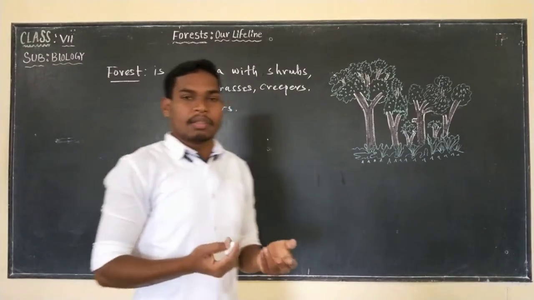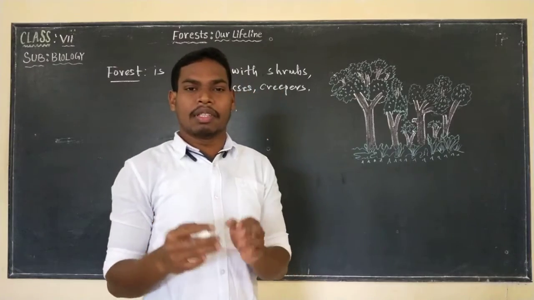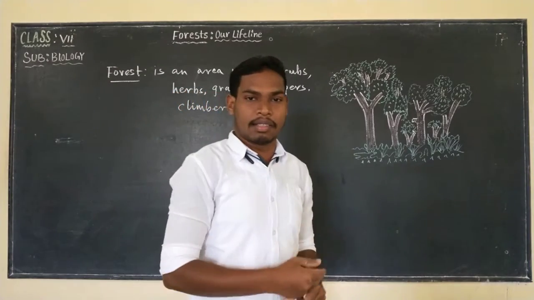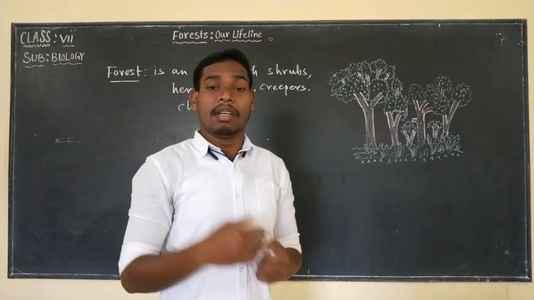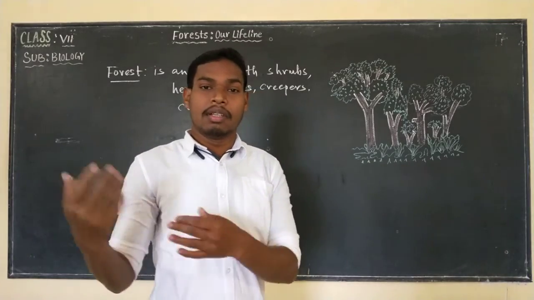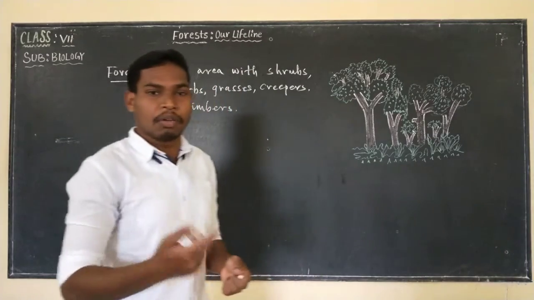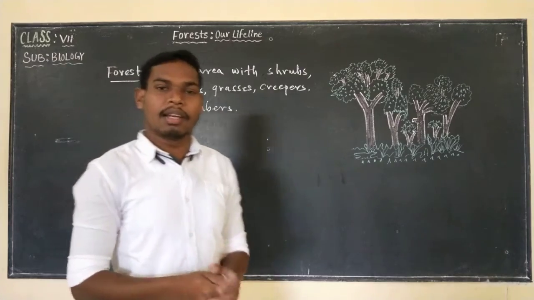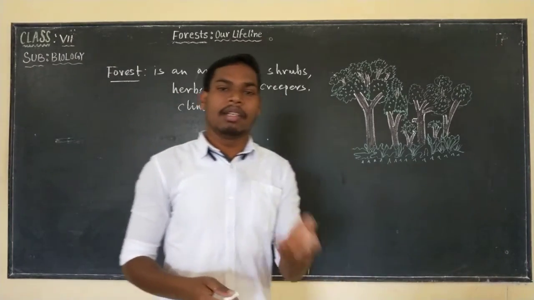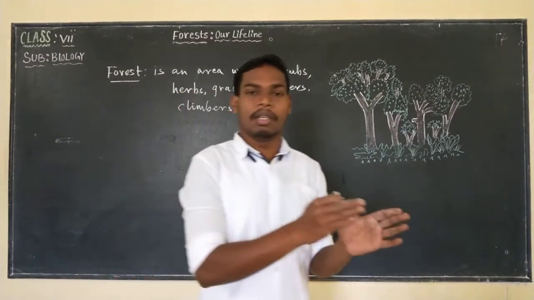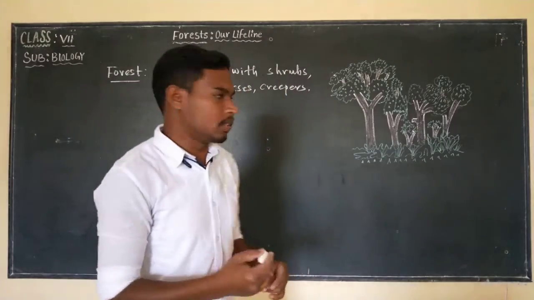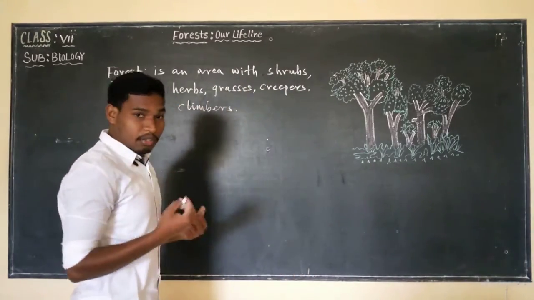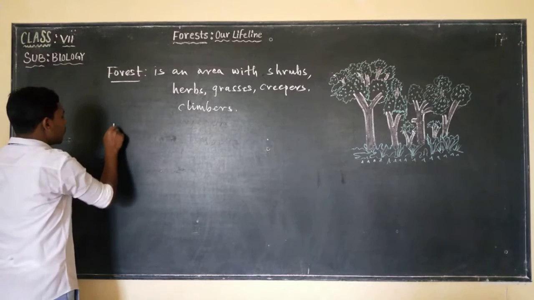And if we see forests, in forest there will be different trees. Different trees are found in different forests. Why? Because it is influenced by the climatic factor. Climate influences what kind of trees should be present in what kind of forest. So forest is also influenced by climatic factor.